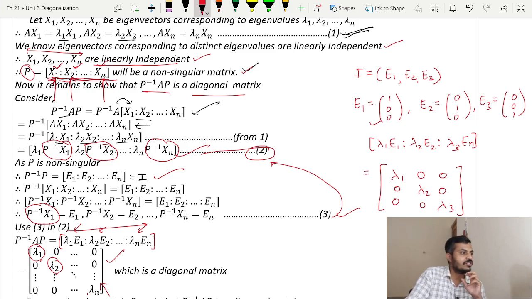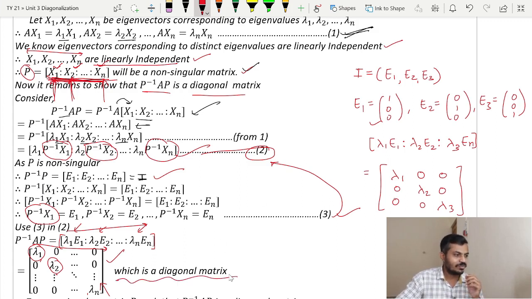So if we change the order of the eigenvectors here, the matrix we get here will also change a bit. If I write x2 first and then x1, then over here I will get lambda 2 0 0 and so on, and over here I will get 0 lambda 1 and so on. So you should be careful while solving examples on diagonalizable matrices.